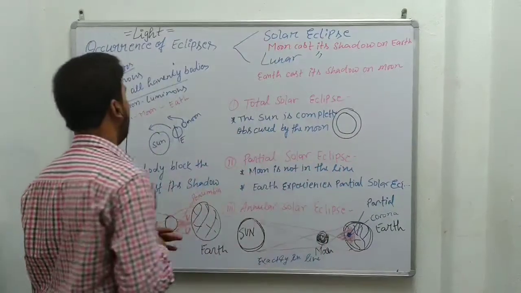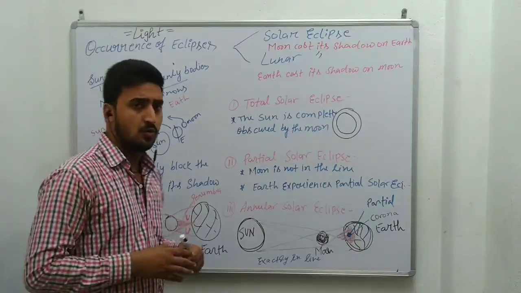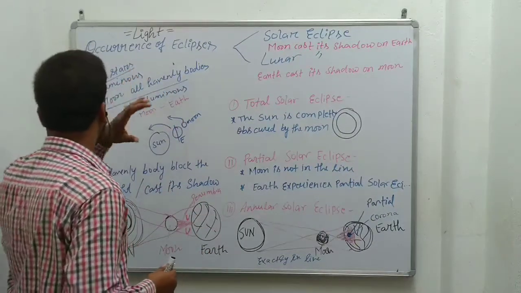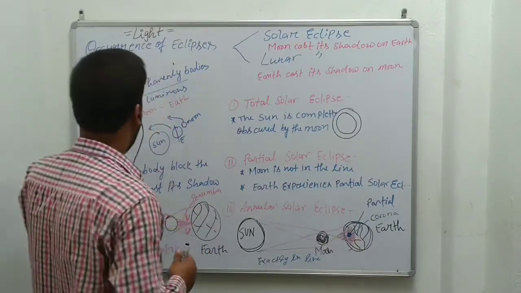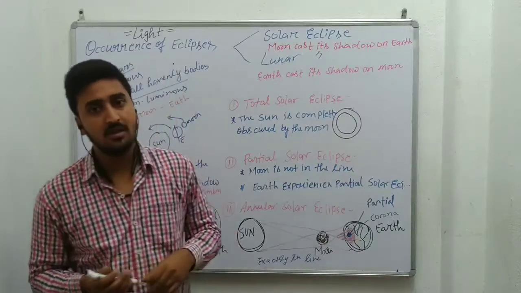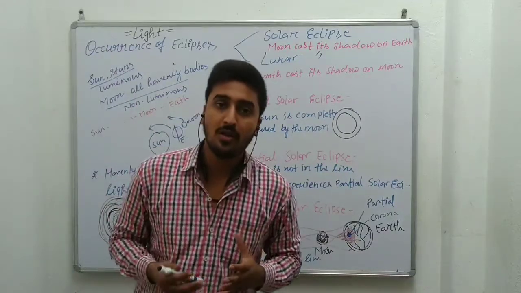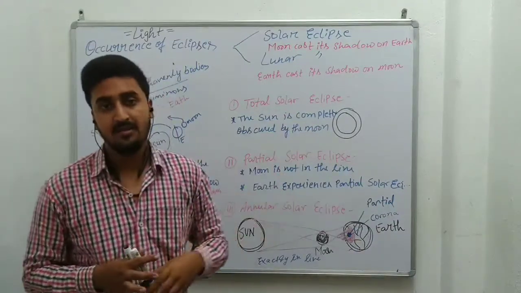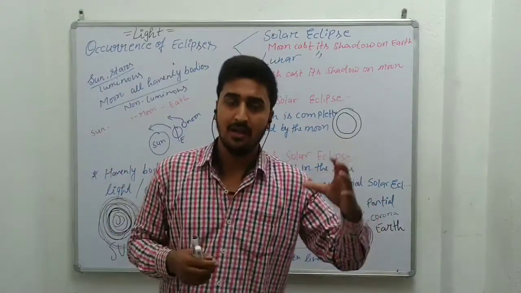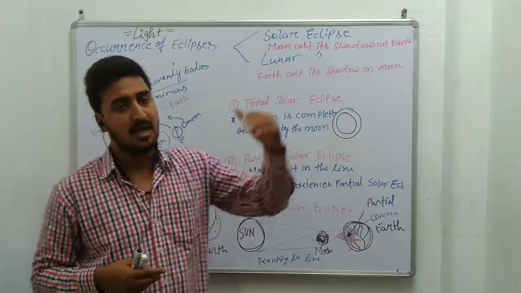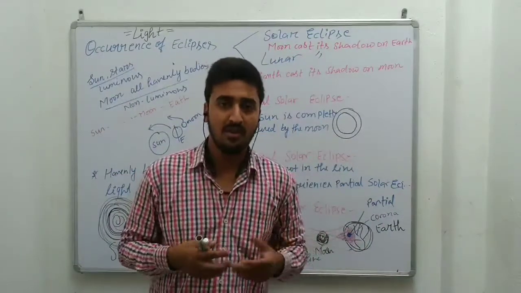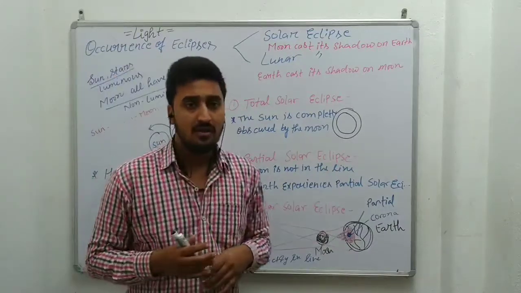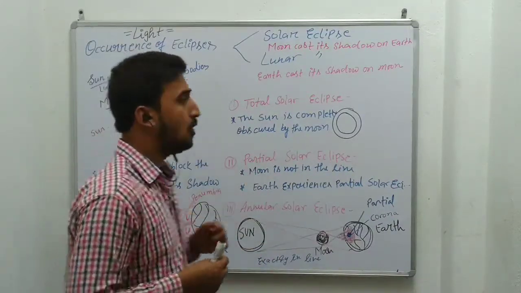What is the reason behind the occurrence of an eclipse? Students, we know that there are stars and suns. These are heavenly bodies, luminous bodies, and we had already discussed what a luminous body is: a body which produces light. The sun and stars are heavenly bodies which produce light, and on this earth we receive light mainly from the sun as well as stars. The moon and some other heavenly bodies are examples of non-luminous bodies.